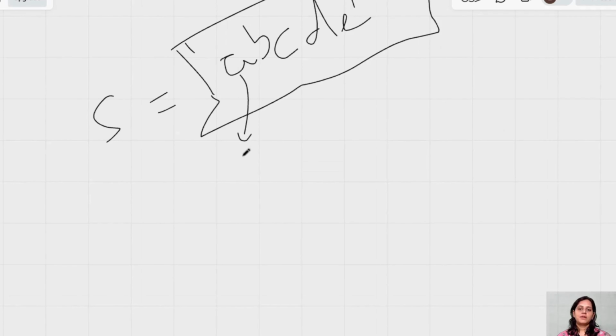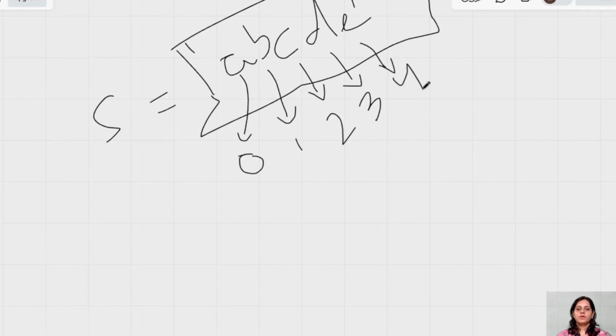Each character has some kind of index. This index position is 0, this is 1, this is 2, this is 3, this is 4. So that is nothing but our index.